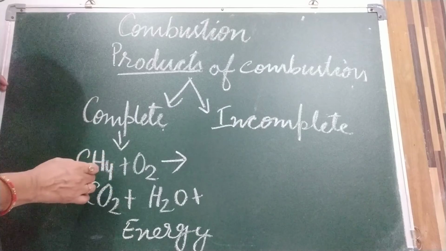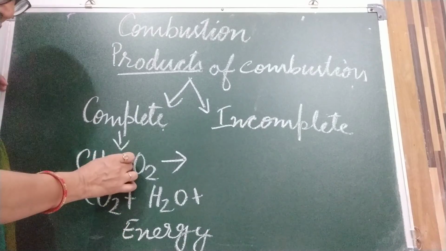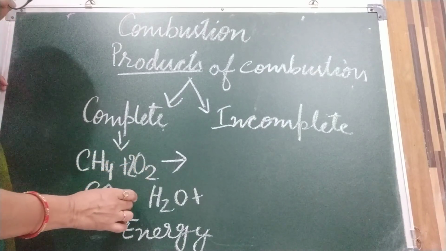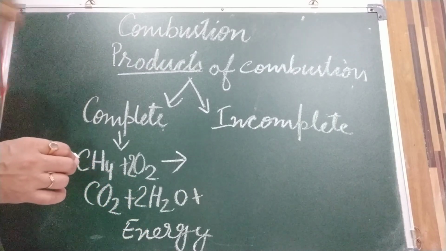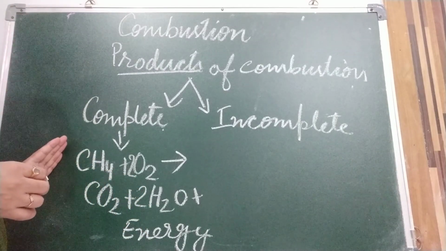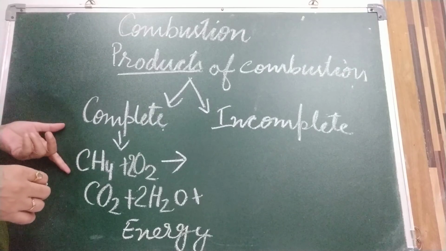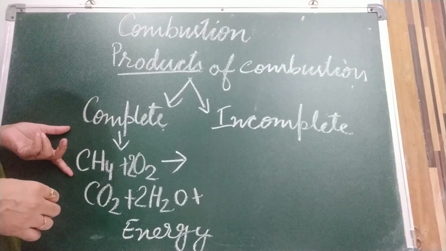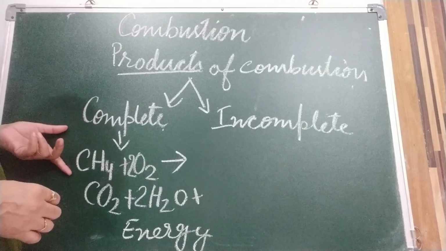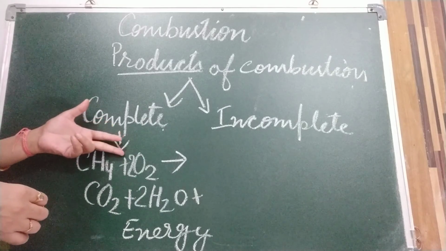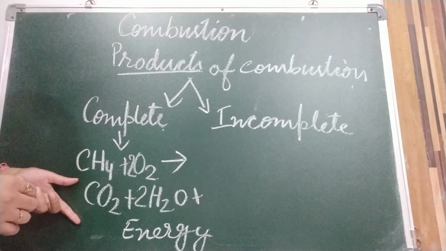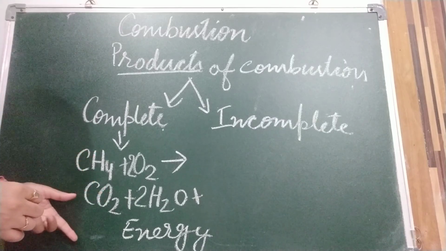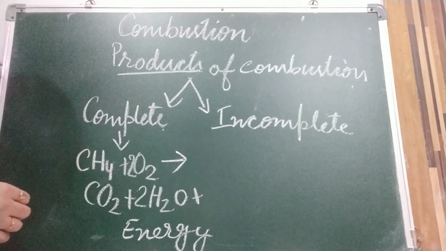Now we are going to balance it. Complete combustion takes place when a fuel burns with enough oxygen to support the burning process, and the products are carbon dioxide, water vapor, and a large amount of energy.